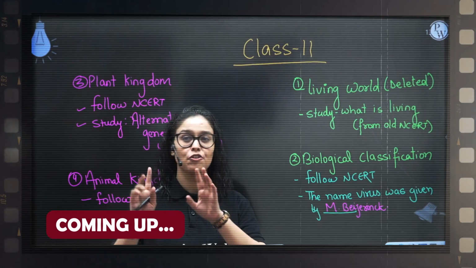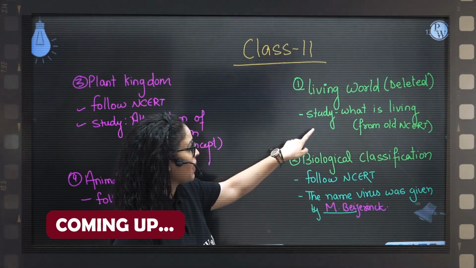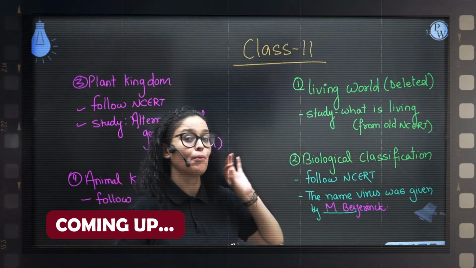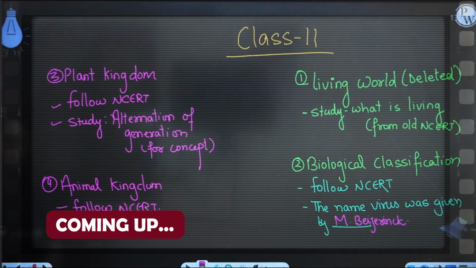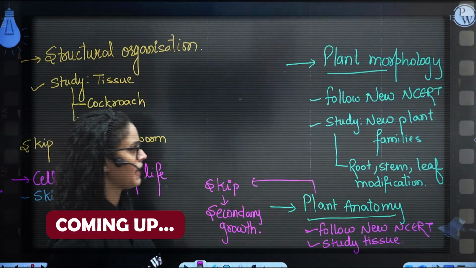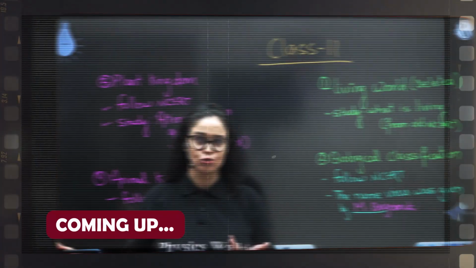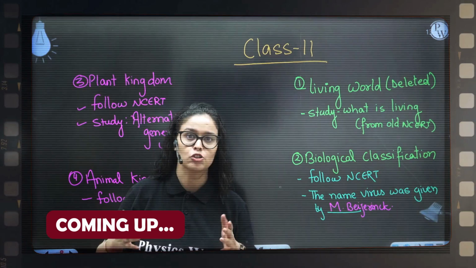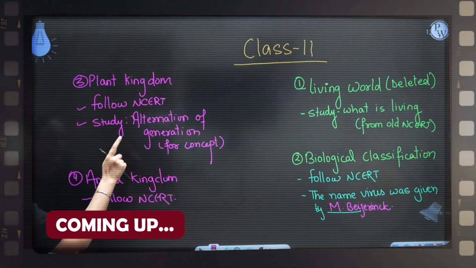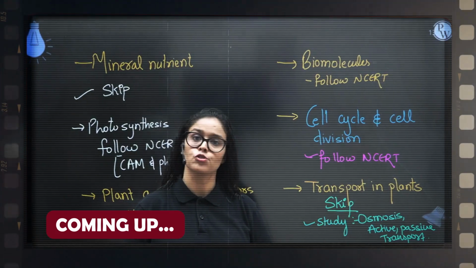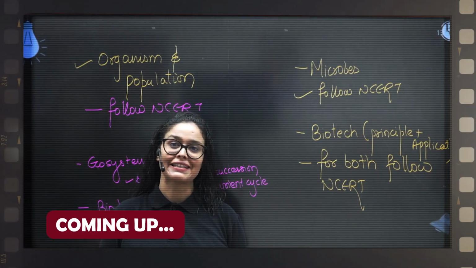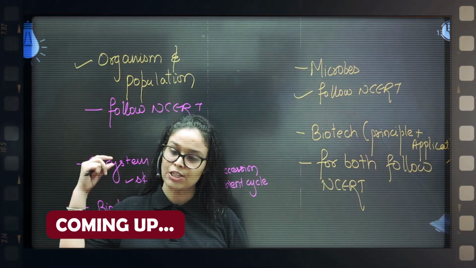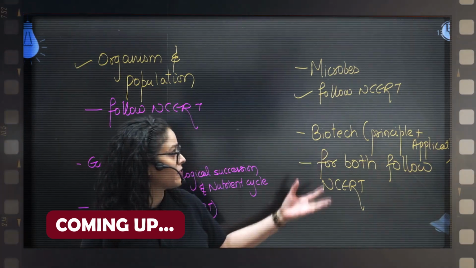If you are preparing for the NEET 2025, you have to study "What is Living" from old NCERT. For Animal Kingdom, you have to follow NCERT. Plant morphology, follow NCERT. To do well in other concepts and other topics, you have to study it for your concept for the NEET exam. Biomolecules, for the biomolecules, you follow NCERT. So this is the updated syllabus. You don't need to be confused. At least you have to add the new topics that are required.